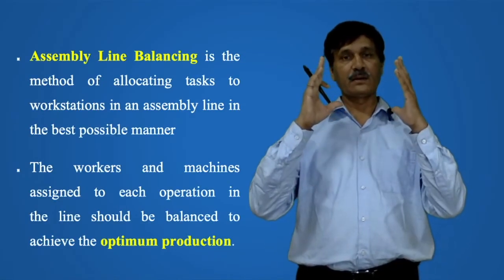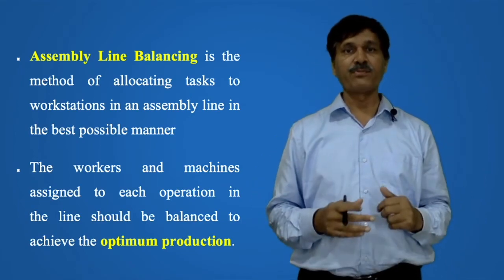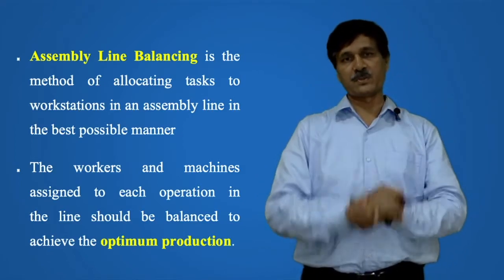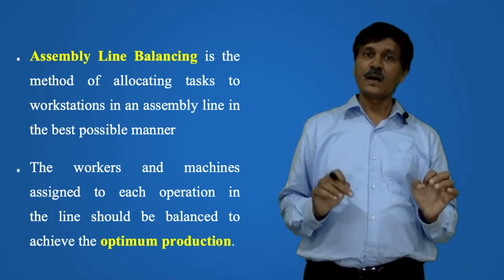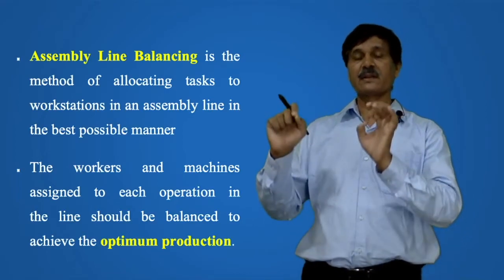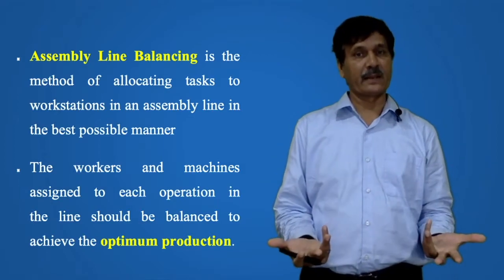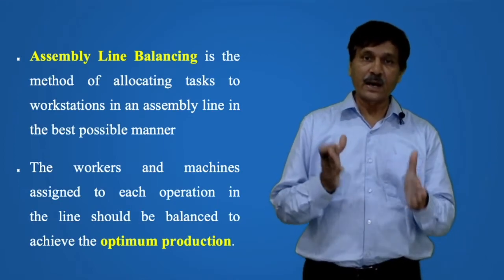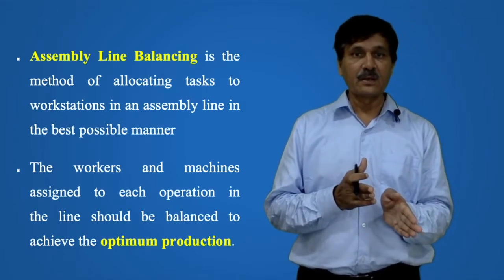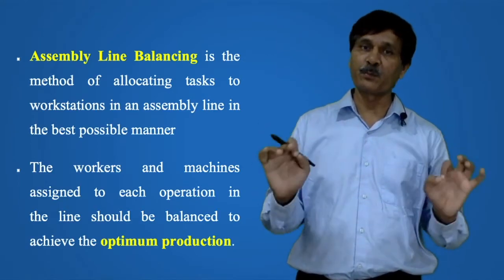So first of all, we define assembly line balancing as the method of allocating tasks to workstations in an assembly line in the best possible manner. That is, you are assigning tasks to different workstations, to different facilities in an assembly line in the best possible manner, and you are assigning workers and machines to each operation so that it is going to be balanced and you are going to have optimum production.